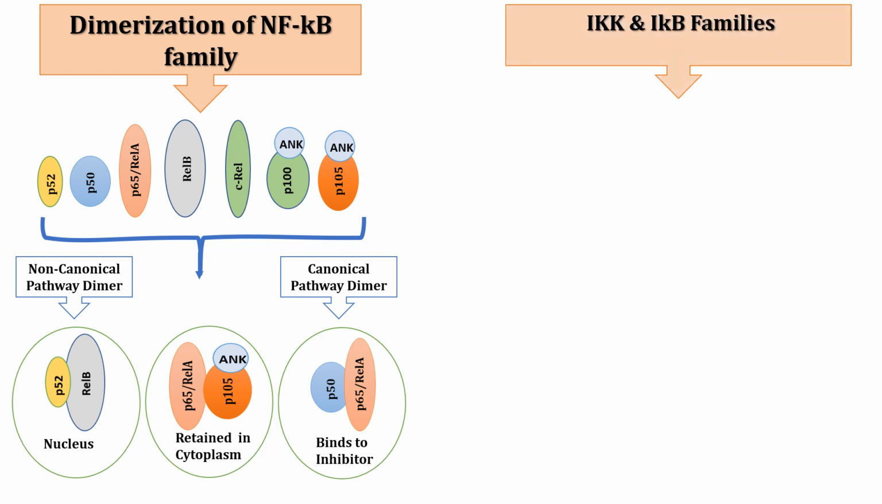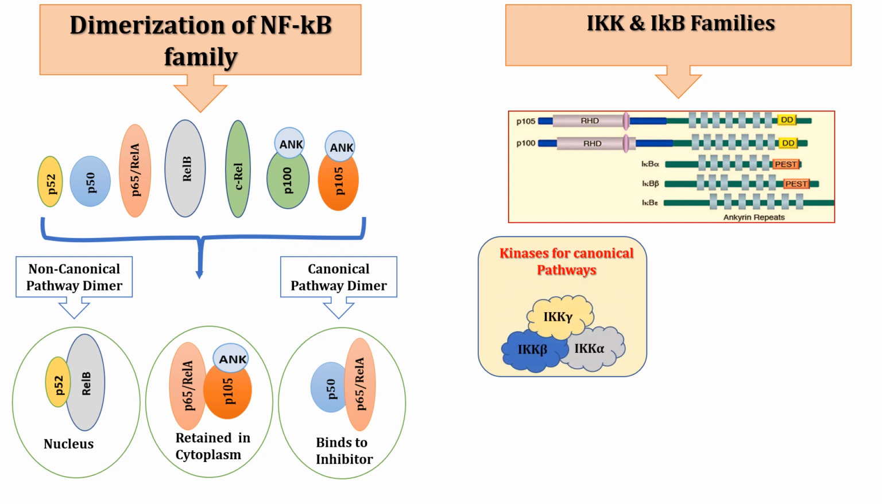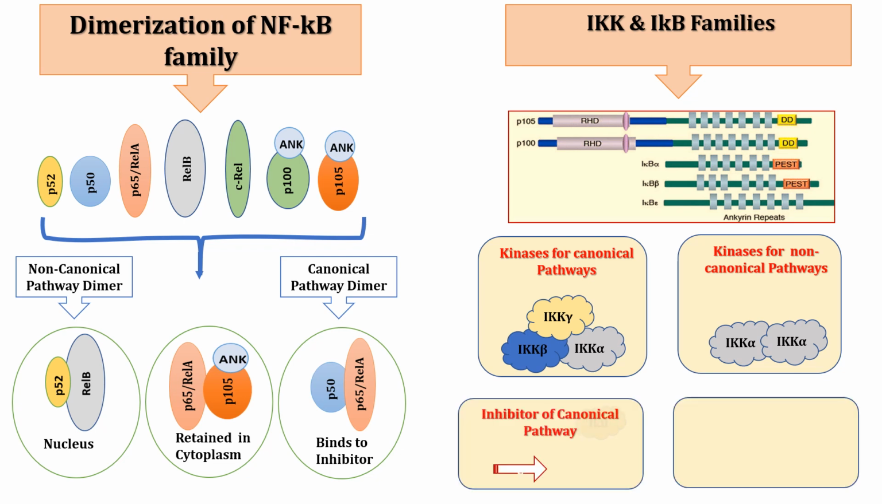IKB family is shown here with their ankyrin repeats. In canonical pathway, IKK alpha, IKK beta, and IKK gamma form a kinase complex. Meanwhile, in non-canonical pathway, two units of IKK alpha join to form a complex. Similarly, in canonical pathway, inhibitor kappa B is the primary inhibitor. But in non-canonical pathway, P100 protein is the primary inhibitor.